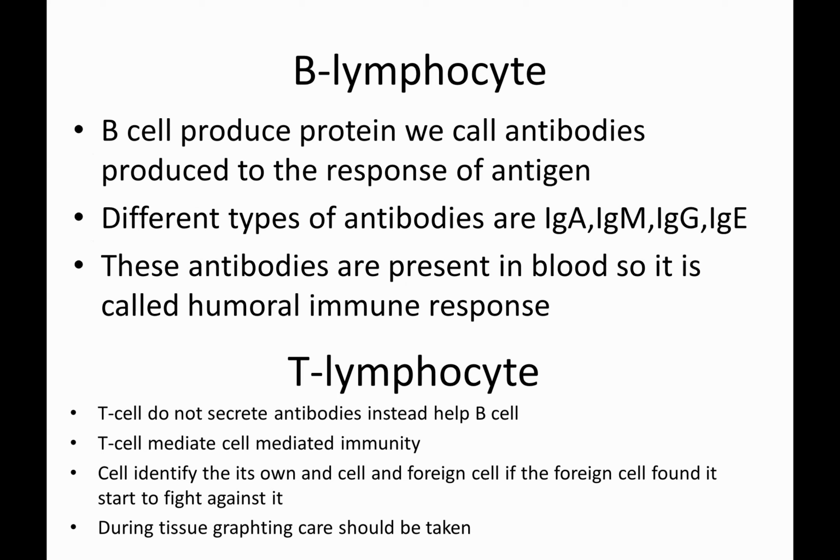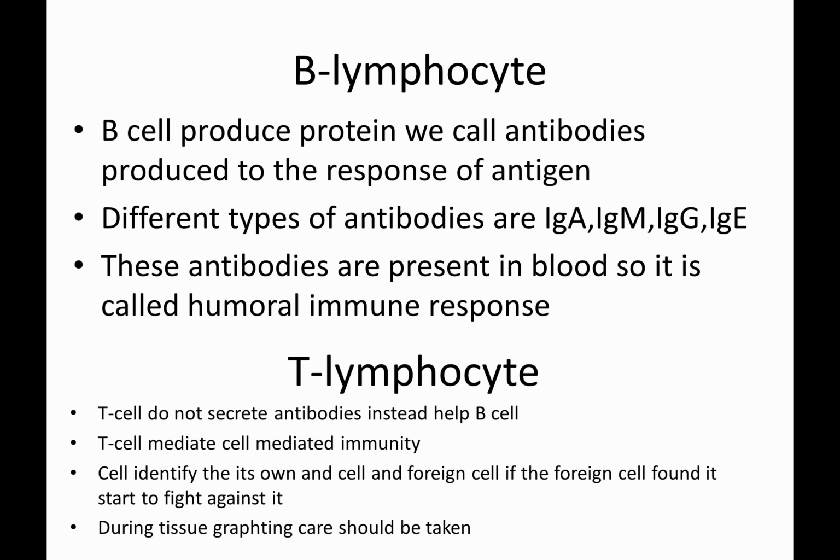What are T cells and B cells? There are two types of lymphocytes, B lymphocytes and T lymphocytes. B lymphocytes are produced in the bone marrow. B cells produce proteins called antibodies in response to the antigen. The organisms which infect us and cause disease are called antigens.